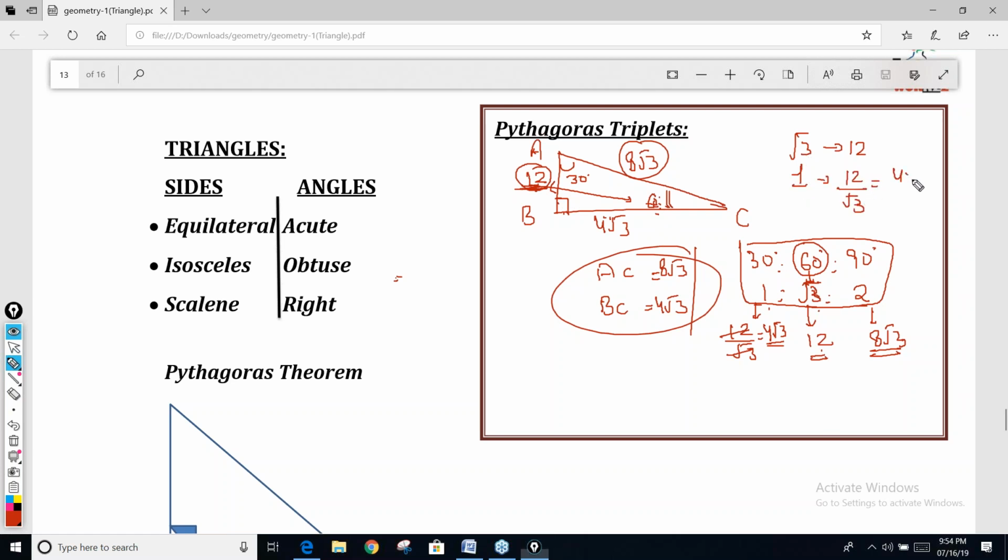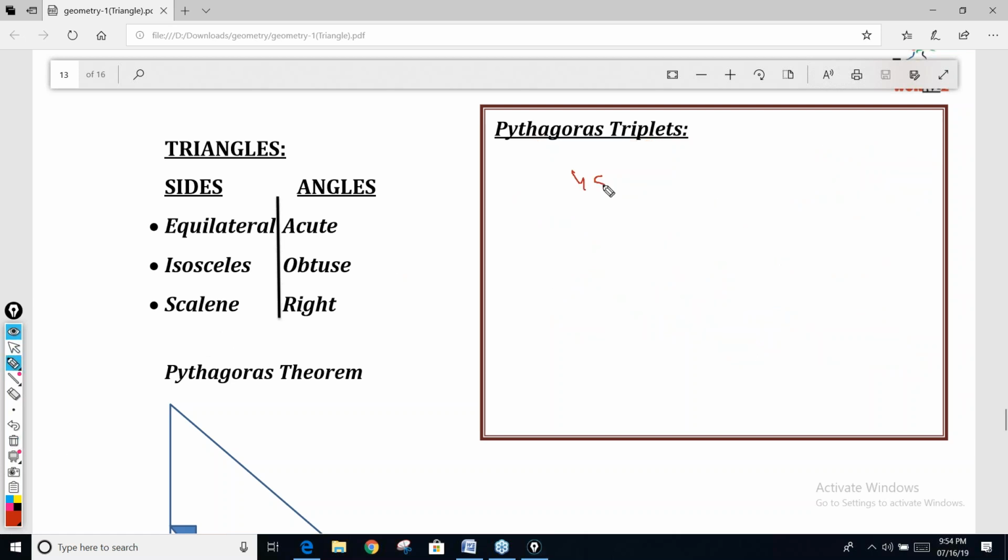And how do you write 12 by root 3? 12 is 4 into 3 divided by root 3. So what do you get? 1 denotes 4 root 3. If 1 denotes 4 root 3, then 2 will be double of that, 8 root 3. So 30 denotes 1 and here 1 denotes 4 root 3. So 90 के सामने वाला will denote 8 root 3.